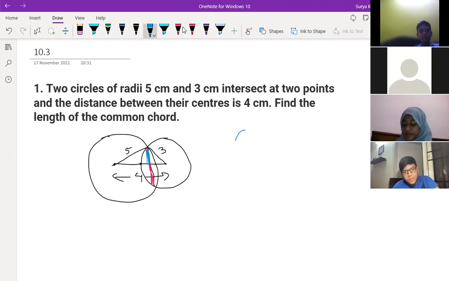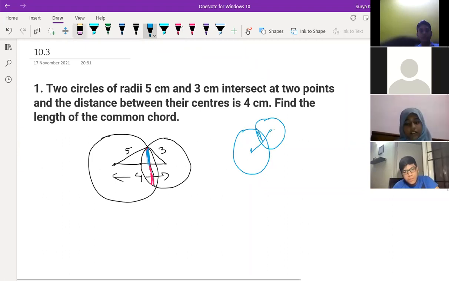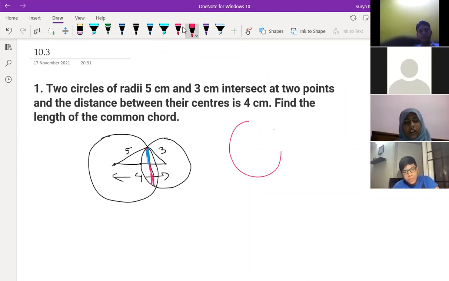That is my question. Suppose here 2 is there like this. This is a common chord. How do you know that this chord is perpendicular only? Because it's joining the centers, it's always perpendicular to this. Yes. Okay. No, it's not. Oh, it's not.